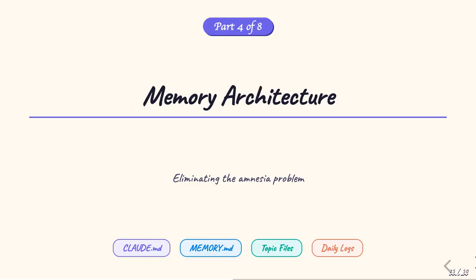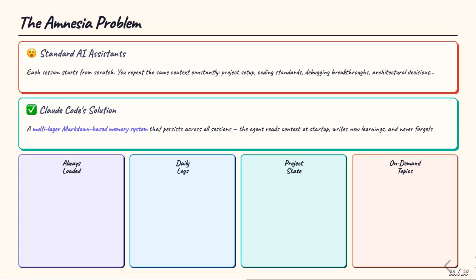Part 4, Memory Architecture. Standard AI assistants suffer from amnesia. Every session starts blank, forcing you to repeat context constantly. Claude Code solves this with a multi-layer markdown-based memory system. We'll look at each layer: the always-loaded CLAUDE.md briefing file, the agent-authored MEMORY.md notebook, daily logs, and on-demand topic files.